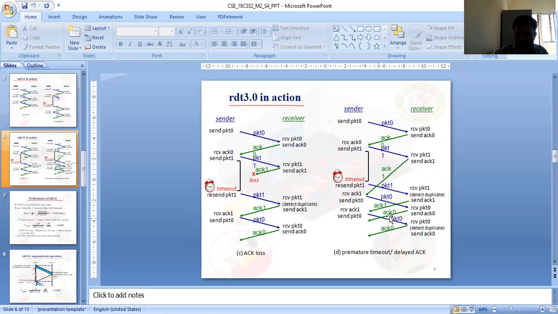Like that, two acknowledgements will be received for the packets. Premature means the timeout occurs earlier, or the acknowledgement is delayed. So the delayed acknowledgement scenarios are explained here.